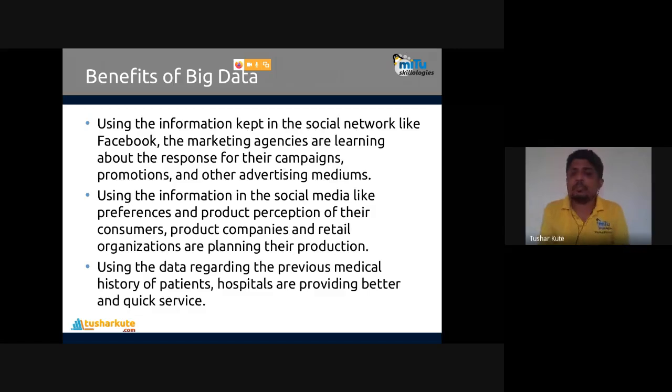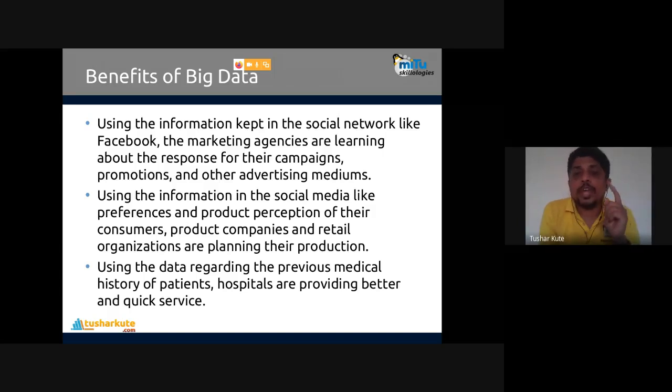What are the benefits of big data? Using information kept in the social network Facebook, for example. I'm not just talking about common benefits, I'm giving one example of a benefit here. The marketing agencies are learning about the response of their campaigns, promotions, and advertising medium. You can find it.